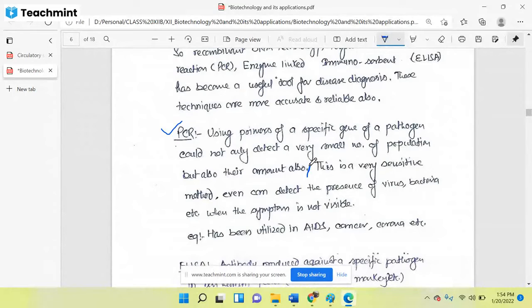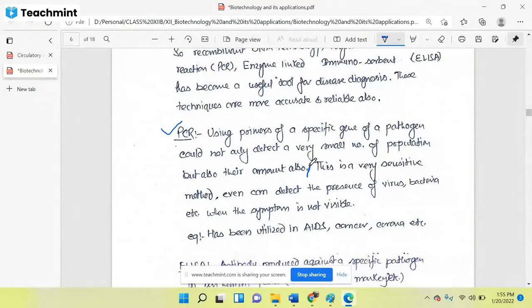First, we can detect a small number of viruses. If very few viruses have infected us, we can still detect it. The second benefit, we can detect its amount also. We can detect how many viruses have infected my body. So two things we can do with PCR.